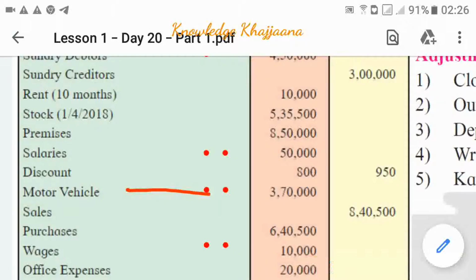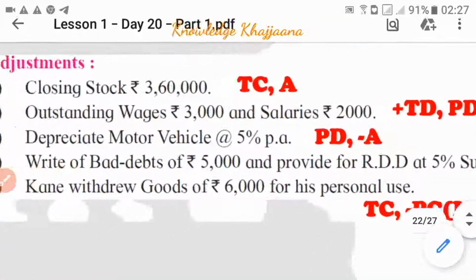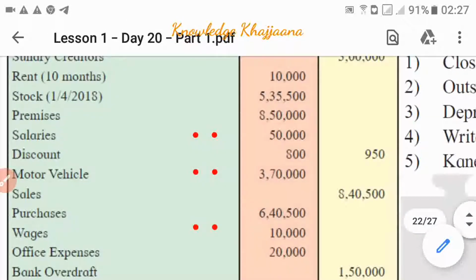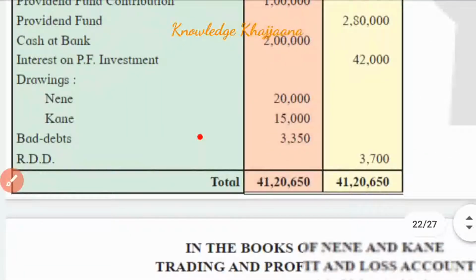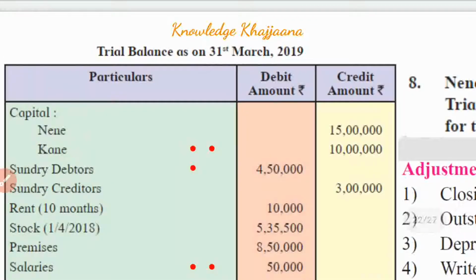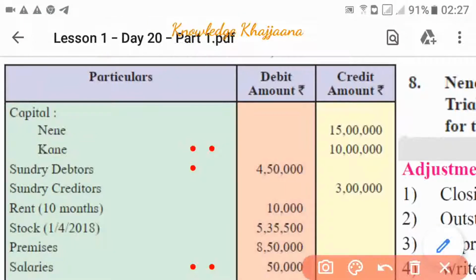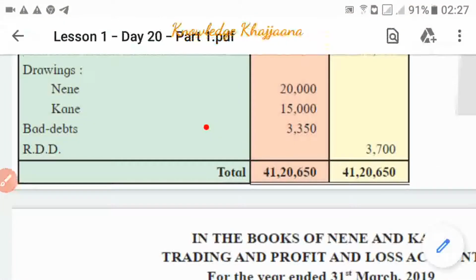Then write off bad debts and RDD. For this we have to make markings against bad debts and against sundry debtors, because that would be deducted from sundry debtors. So one more marking is required against sundry debtors and against bad debts.